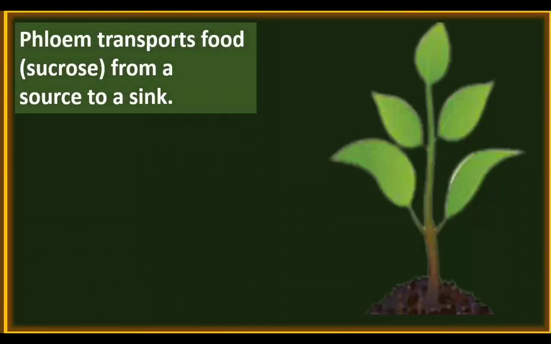Phloem transports food, that is sucrose, from the source to the sink. The sucrose dissolves in water. It is transported from source to the sink. Source is the area where the supply begins. So leaves are the source areas where food is produced. Sinks are the needed areas.